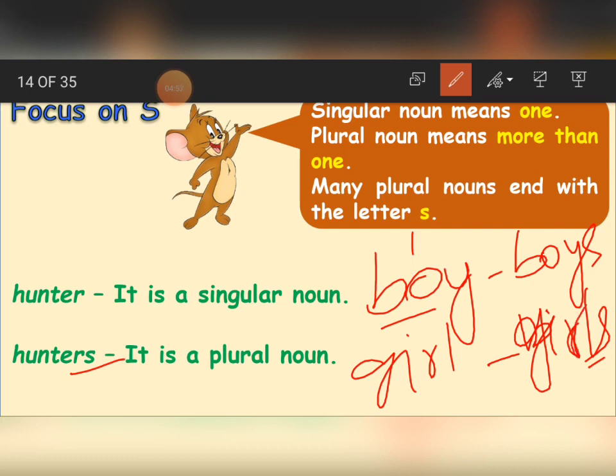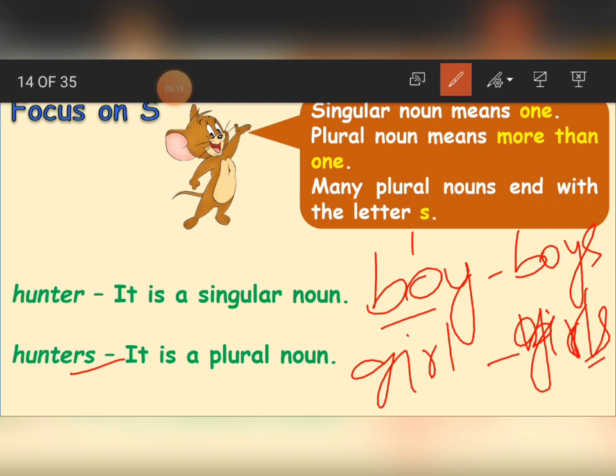Like that, some nouns end with S when they are plural in number, that is, more than one. Some end with ES, IES, which we are going to learn in further classes.